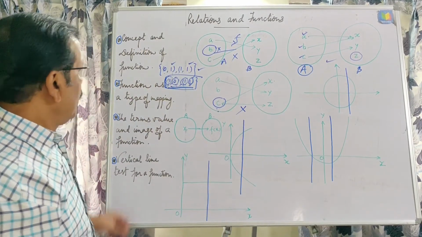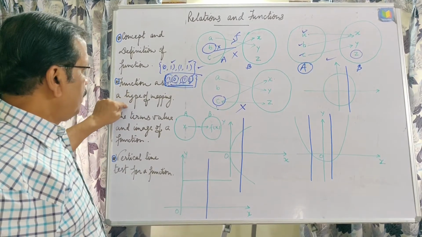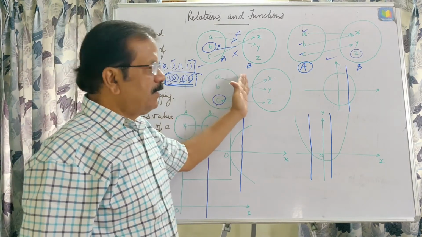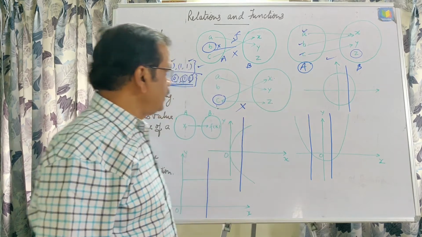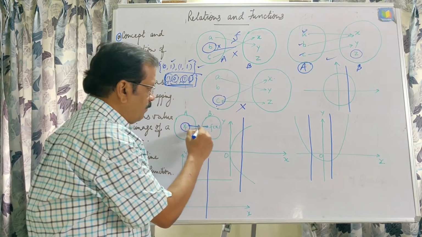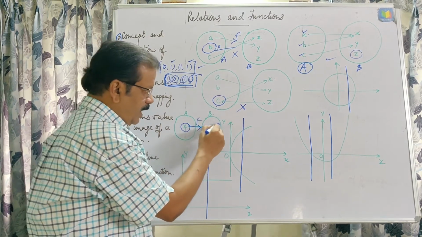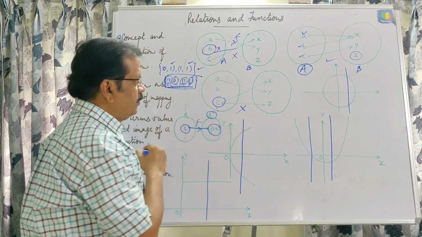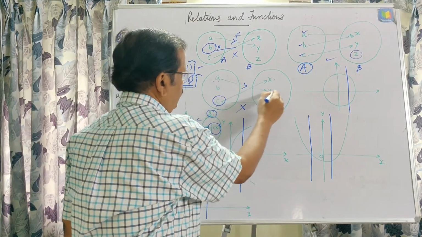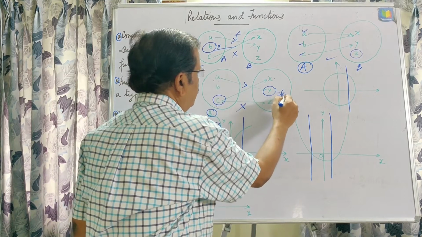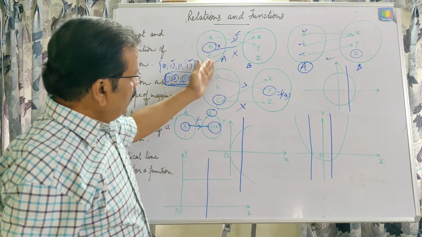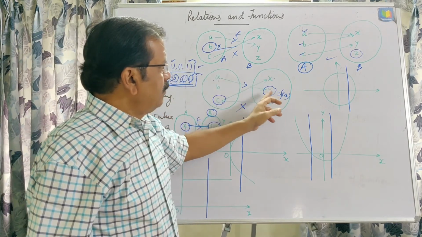In the same way, a function is a type of mapping. Mapping means the image of any element with respect to that function in the other set. We can say that if x is an element of the first set, then under f we get f(x) in the second set. If this is f, then this value y can be written as f(a), because a is mapped in B as y.